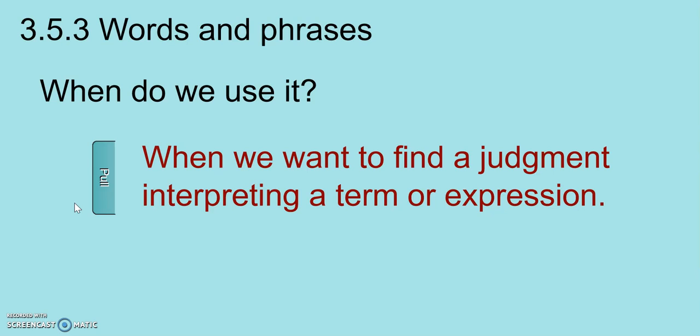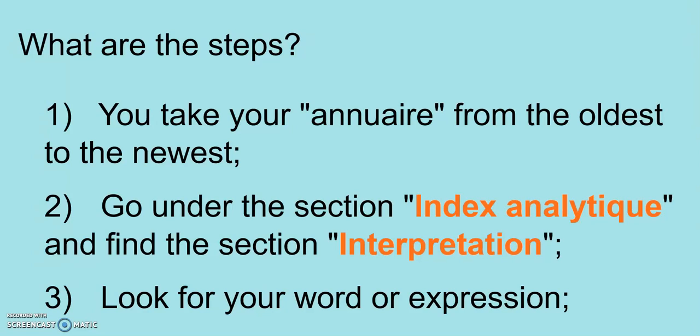So when we want a words and phrases search method, you'll see later, I will show you in my question, there's a clue. Always look for this clue in my question, which I will give to you later. So what are our steps?